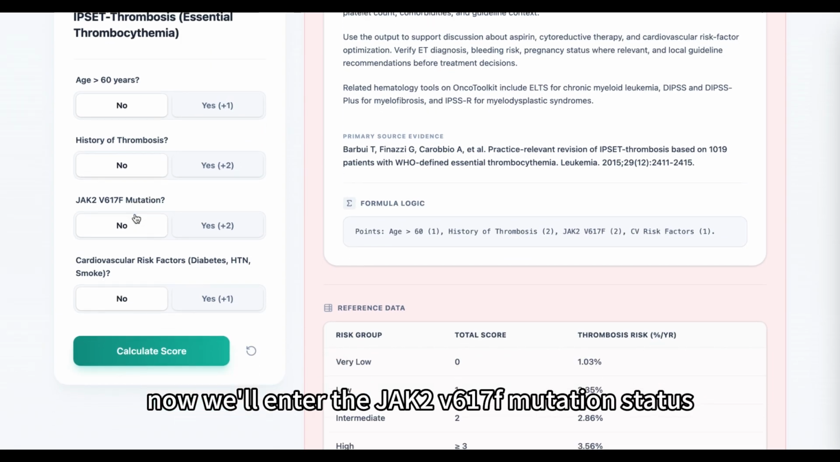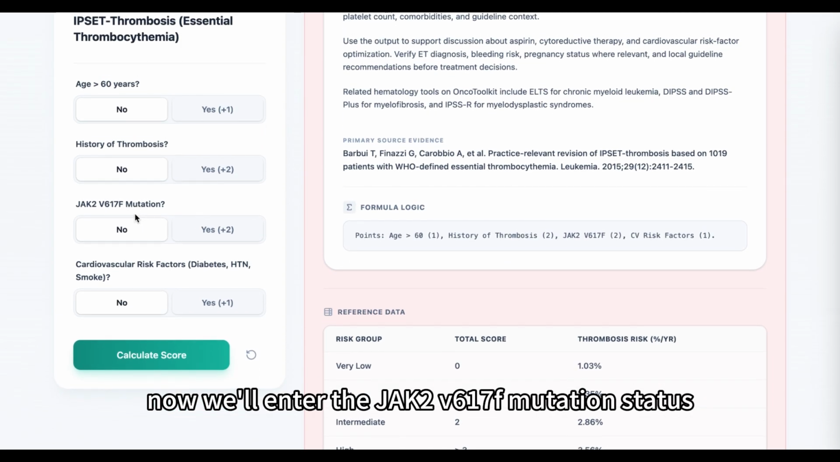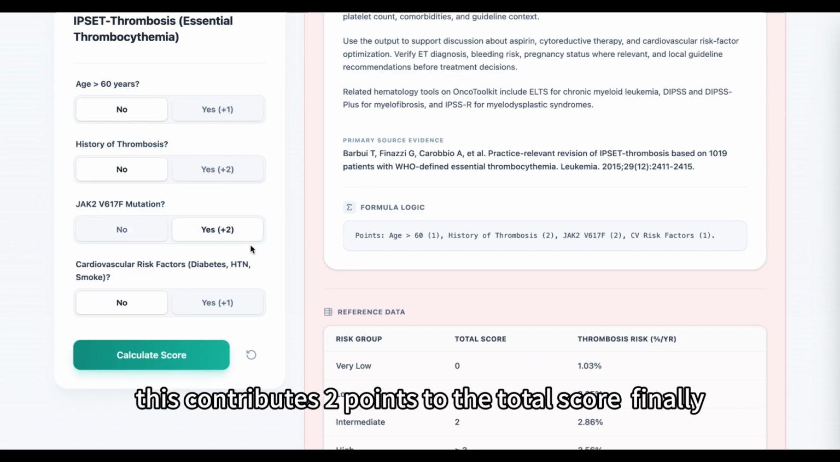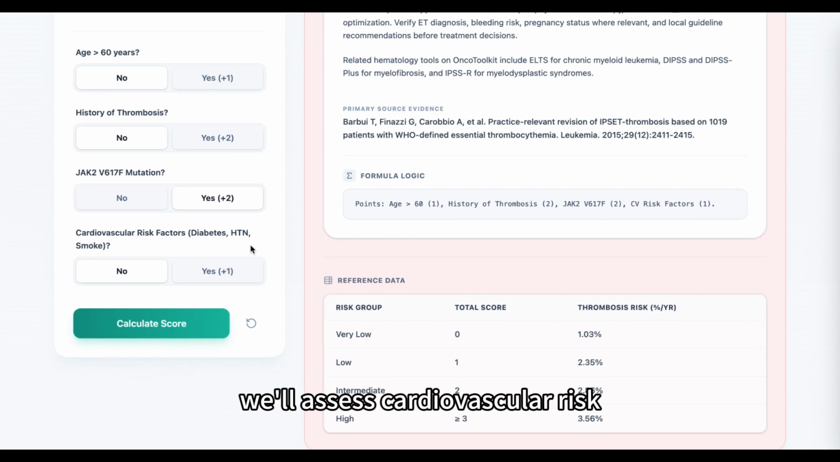Now we'll enter the JAK2 V617F mutation status. Her result is positive, so we'll select yes. This contributes 2 points to the total score. Finally, we'll assess cardiovascular risk factors, including diabetes, hypertension, and smoking. None are present, so we'll select no. Everything has been entered. Now let's calculate the score.